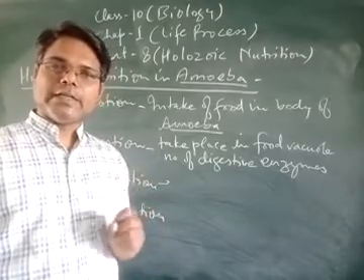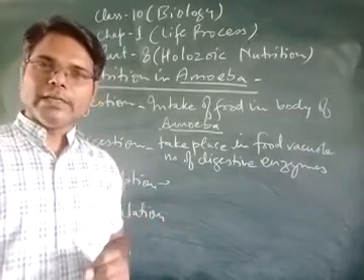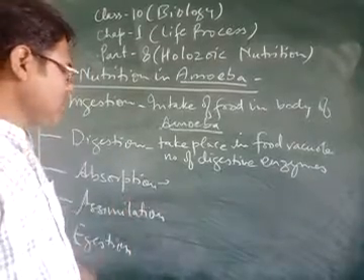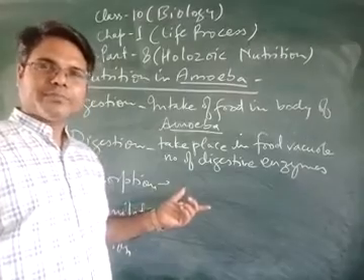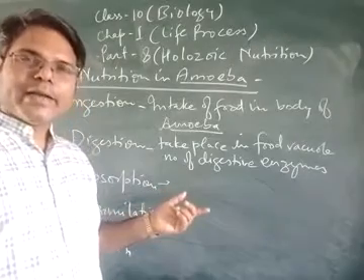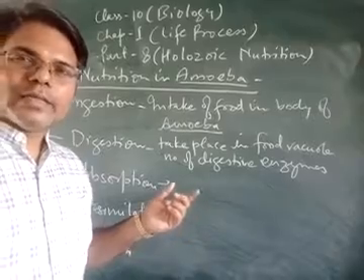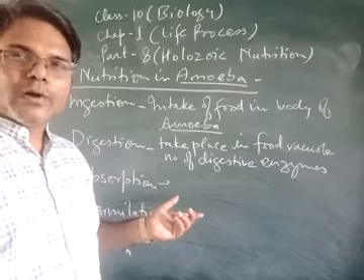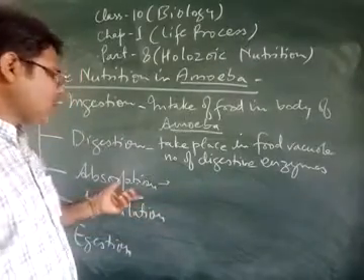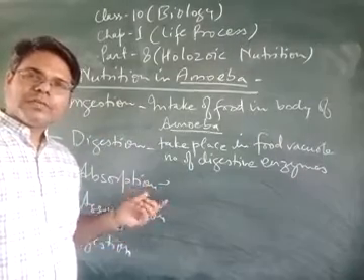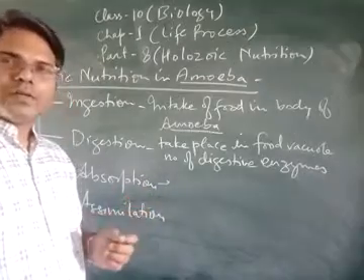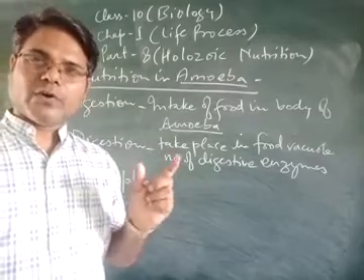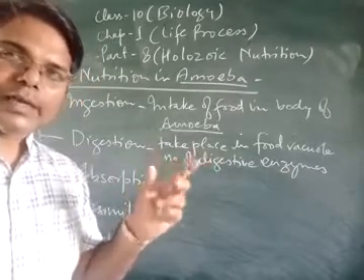Separation of nutrients from the food material is called absorption. These separated nutrients are absorbed by the cell. So in the phenomena of absorption, separation of nutrients takes place for the purpose of their absorption by the cell.